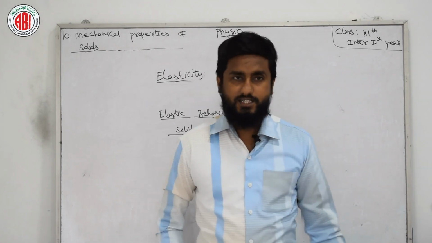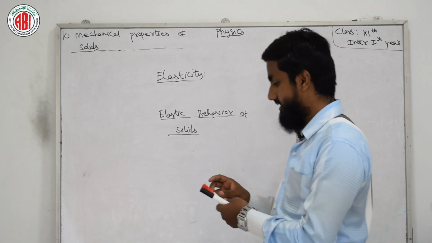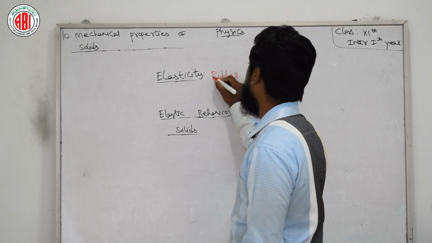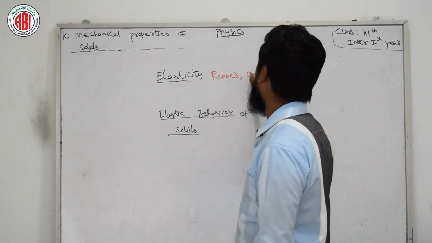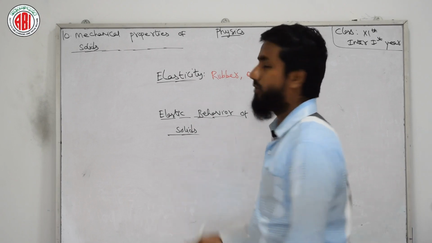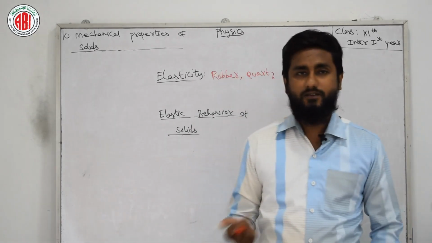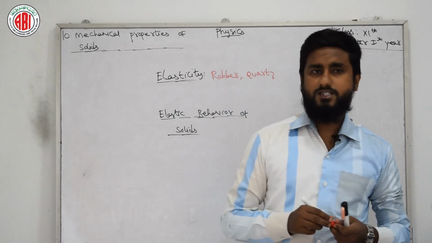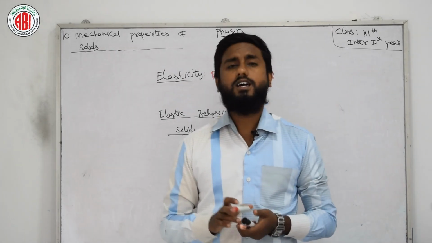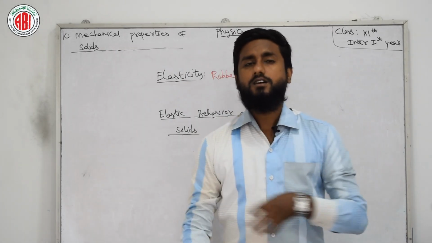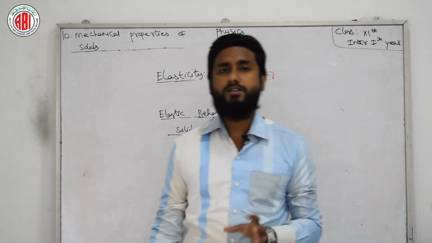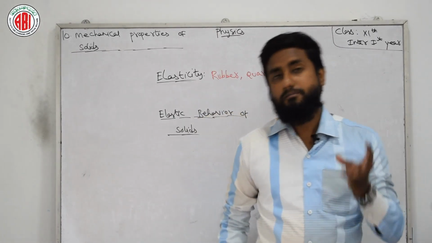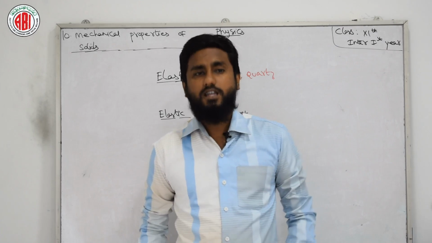is nothing but elasticity. For example, we have a highly elastic property in rubber, isn't it? Rubber has a high elasticity property. Another example is quartz, Q-U-A-R-T-Z. Quartz is nothing but crystals of sand, we can say. The deformation caused by elasticity is called elastic deformation. That means due to the applied force, there is a temporary deformation of the body. That deformation caused by elasticity is called elastic deformation.